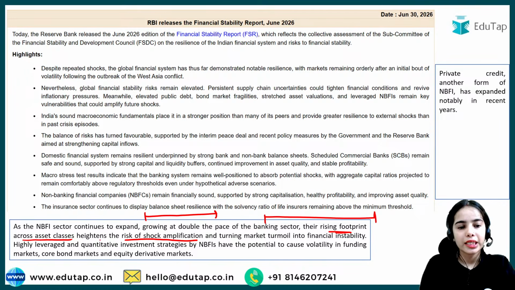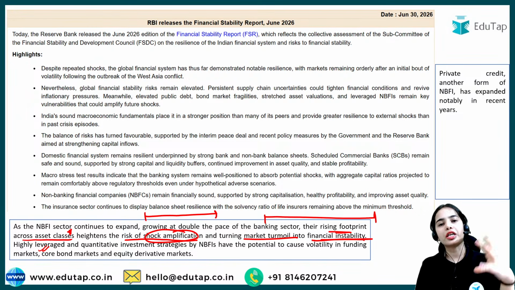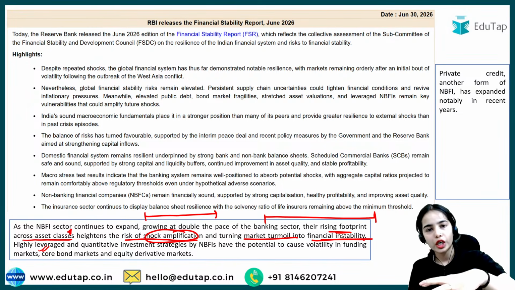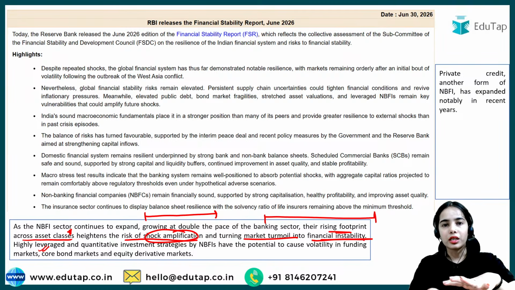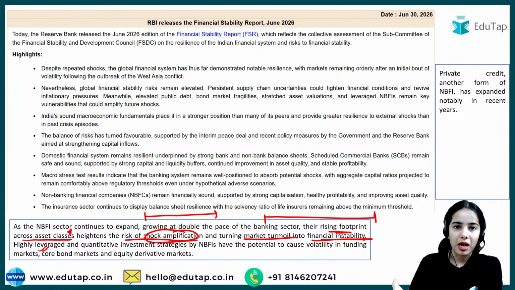So this is the idea that because there is too much involvement that the NBFIs are having in the asset classes, this heightens the risk of shock amplification, and turning market turmoil into financial instability. Highly leveraged, that means the NBFIs, non-banking financial institutions, they take a lot of debt and using this loan money, they invest in the different markets. So they are highly leveraged.